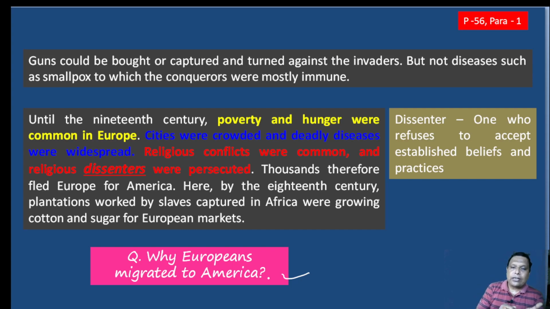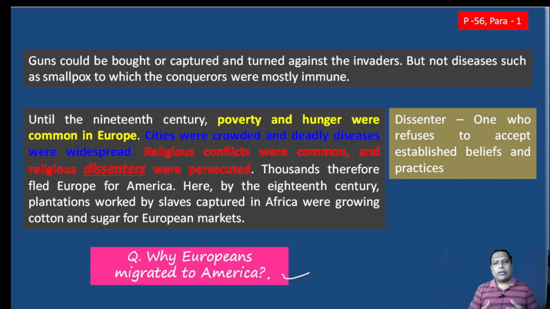During that time, Christianity was prevalent, but Christian people were divided into Catholics and Protestants, so they were in conflict. It was very common, and religious dissenters were persecuted. Who are dissenters? Those who were against accepting the established concepts or beliefs. They were called dissenters.